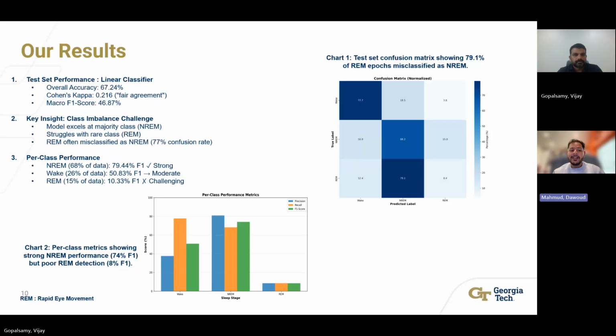This reveals a fundamental challenge. REM involves muscle atonia, which is temporary paralysis, which looks identical to NREM from a wrist accelerometer. Plus, REM is rare. Just 15% of our data was REM. So rare examples plus ambiguous signals means this model really struggles to identify REM sleep.